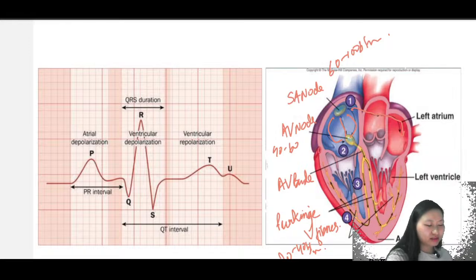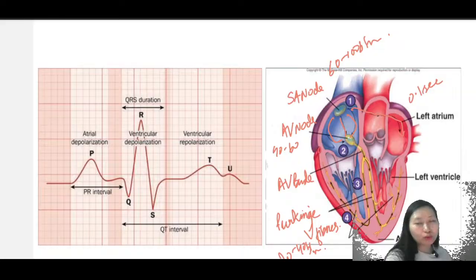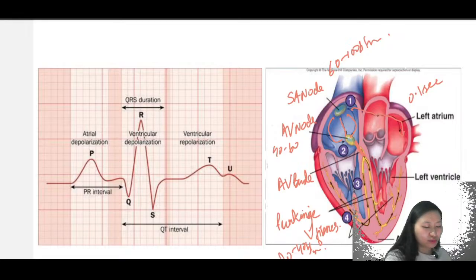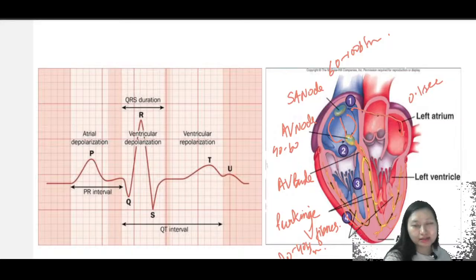So what you will see is that from SA node, it will come down to AV node and there will be a delay of 0.1 second, right? Because it's waiting for all the atria to fill up. After that, it will come down to your AV node. And from AV node, it will be carried by this fibrous bundle, which is known as your atrioventricular bundle. SA node is located in the top right quadrant of your right atria. AV bundle is going to carry your electricity from the AV node, and it will travel through your left bundle branch, right bundle branch into your Purkinje fibers, which is going to excite the entire ventricles.